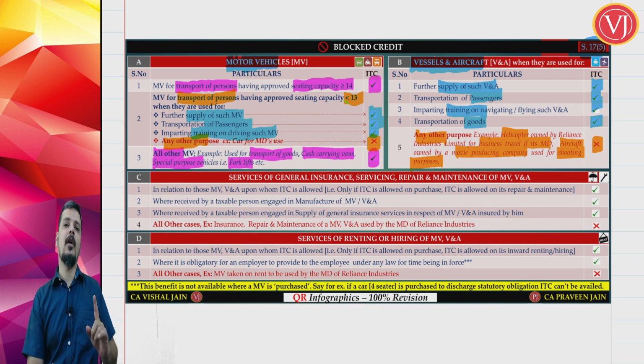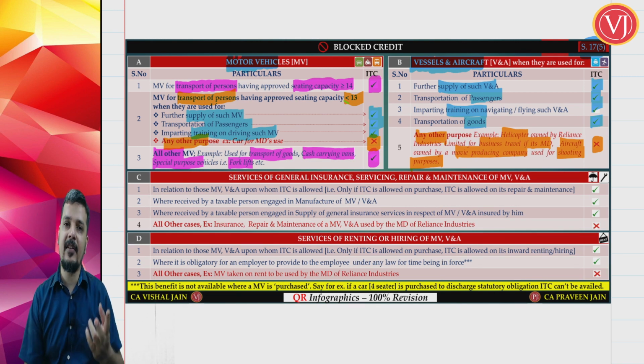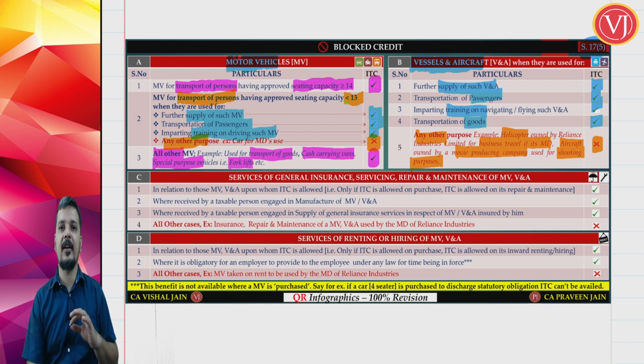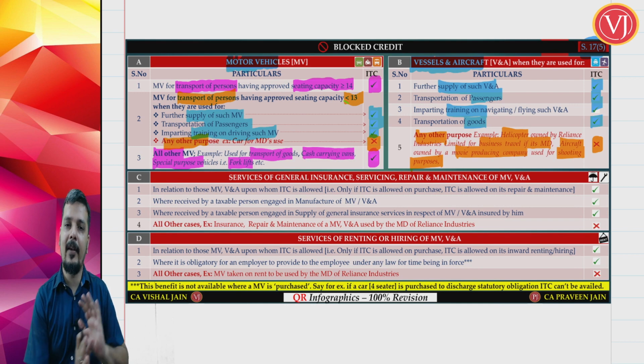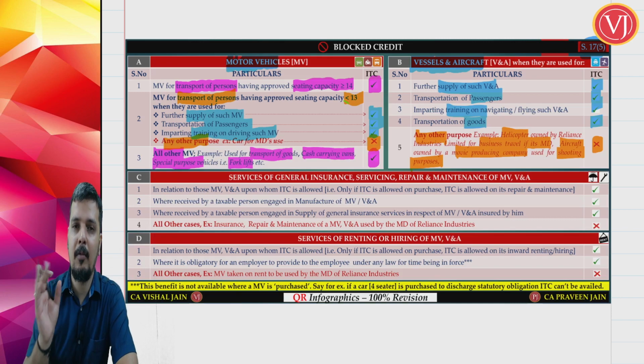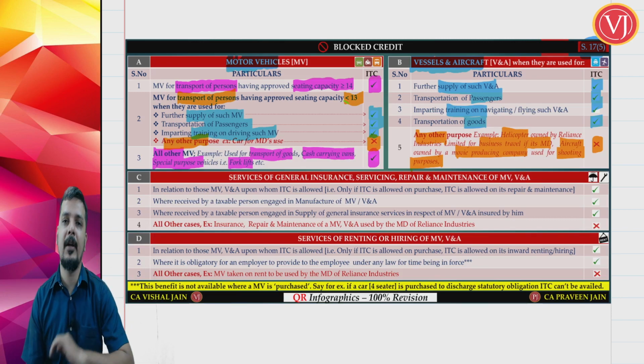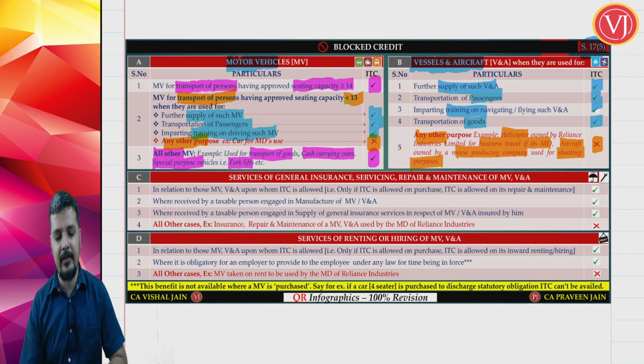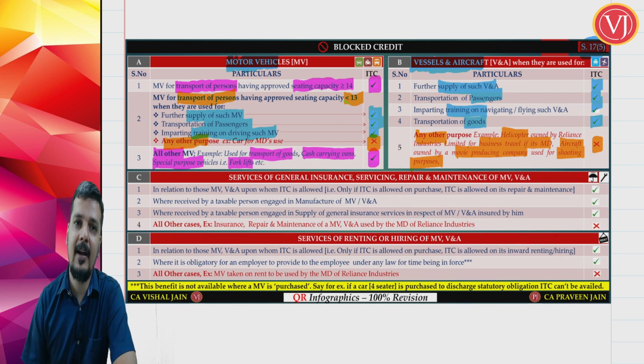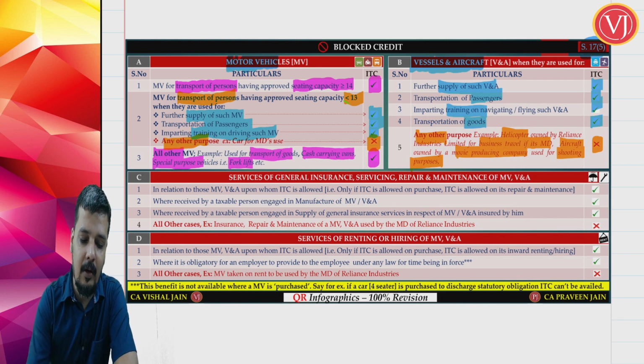He should be involved in further supply of such vessel or aircraft, or passenger transportation sector, or goods transportation sector, or training sector, otherwise no credit. So that is all about purchase of motor vehicles and purchase of vessel and aircraft. Normally no credit, but when you do get the credit, we have discussed. Now an interesting thing, C and D, the next two points, are related to motor vehicles and vessel and aircrafts only. Now what are we talking about, friends?